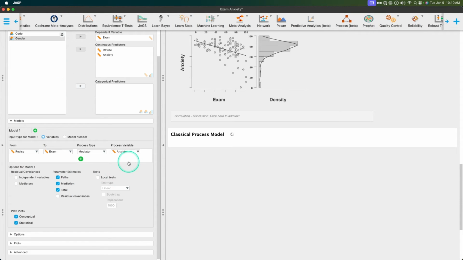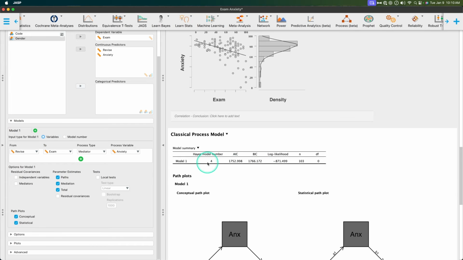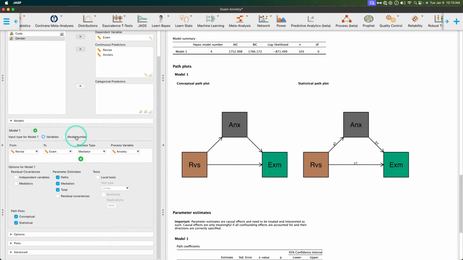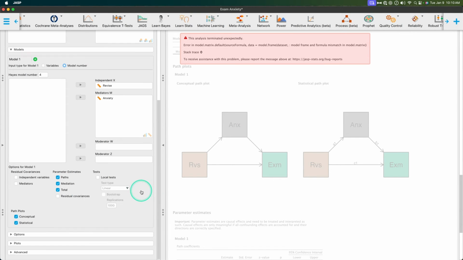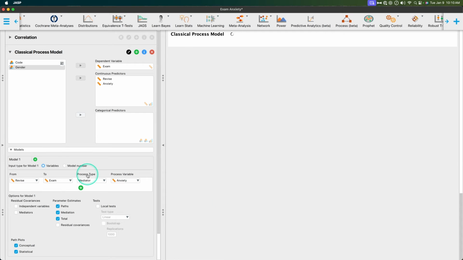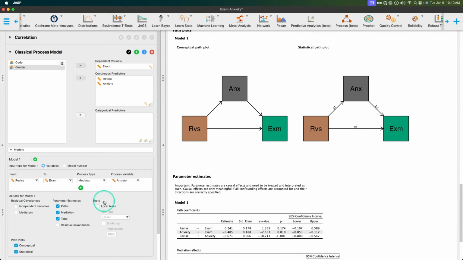So let's go back to variables here. So it's going to rerun the model. And of course, it's Hayes model number 4. I'm not entirely sure what the issue is here with model number 4, if that's what we're putting in. I'm putting revise in where it needs to go and anxiety where it needs to go. Interesting. I'm not entirely sure why that's not working. Let it run again. Okay. And then you can get options for this.